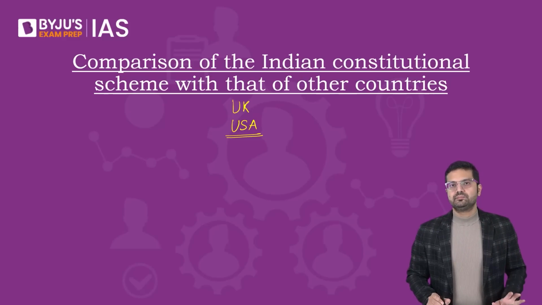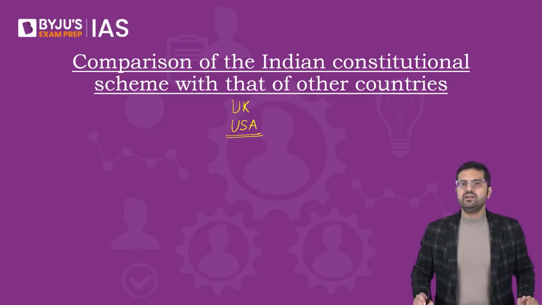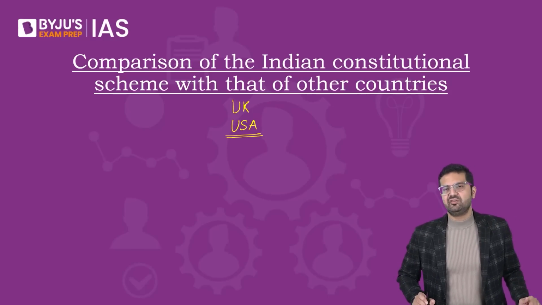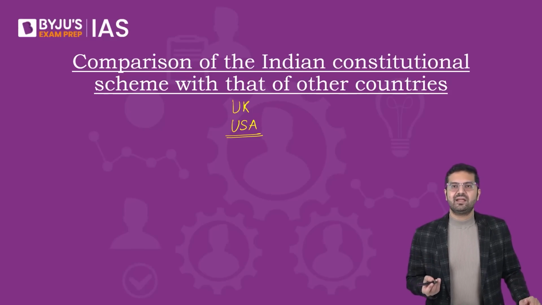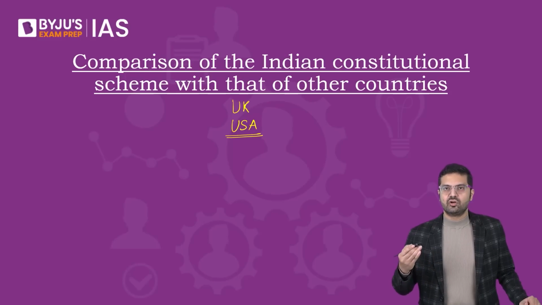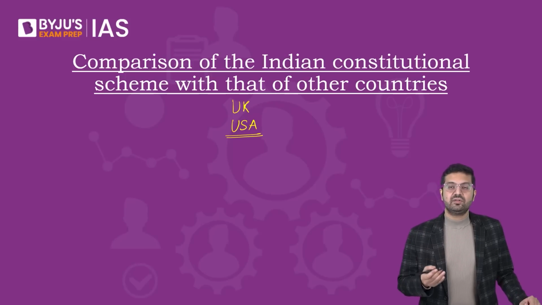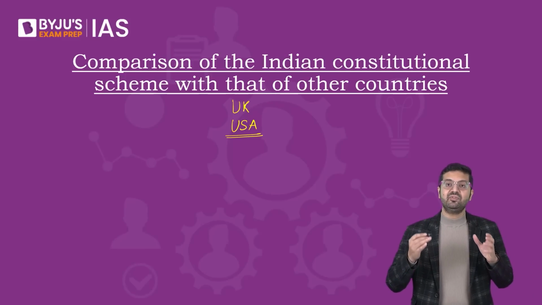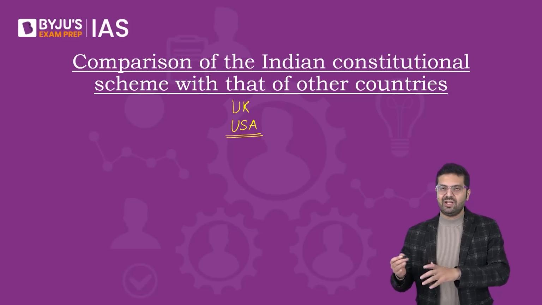And here also, I know the Constitution of USA is very brief, very small, just 7 articles, less than 8,000 words. That's less than 2 GS papers, the entire US Constitution. But again, every state has its own constitution. Sometimes some states, like the state of Alabama, the size of the Constitution of Alabama is 3 times that of the Indian Constitution, right? So that's there.